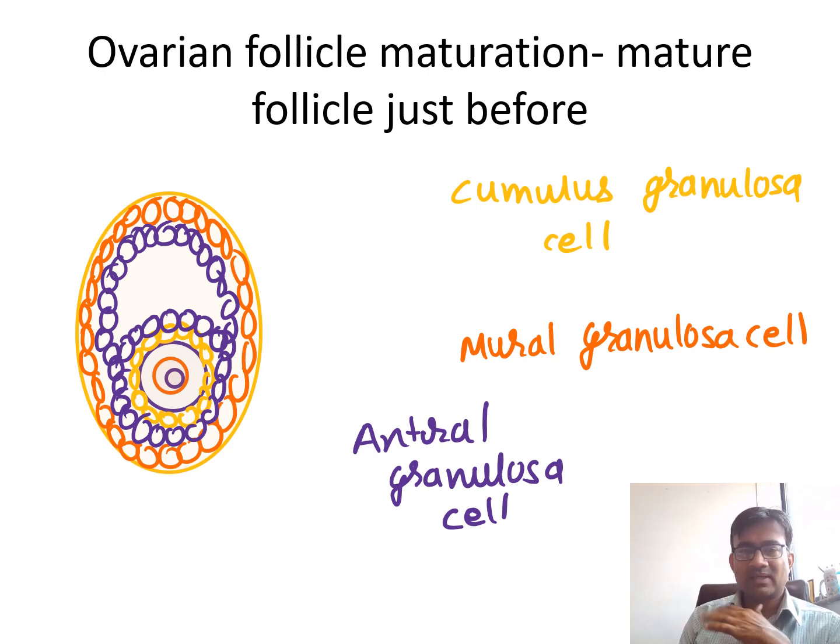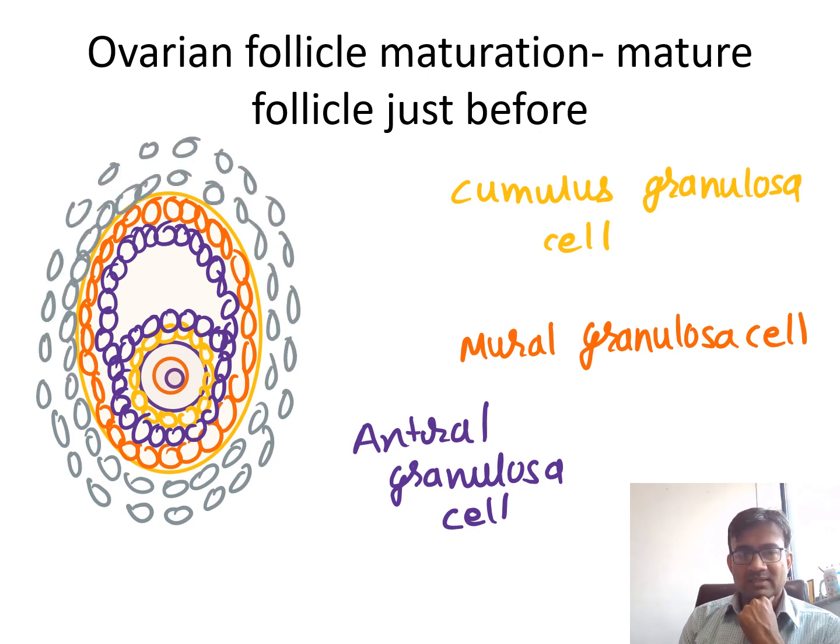This is just before ovulation, and all these are covered by theca cells. And what is green? Green is zona pellucida. So this you can also call Graafian follicle.